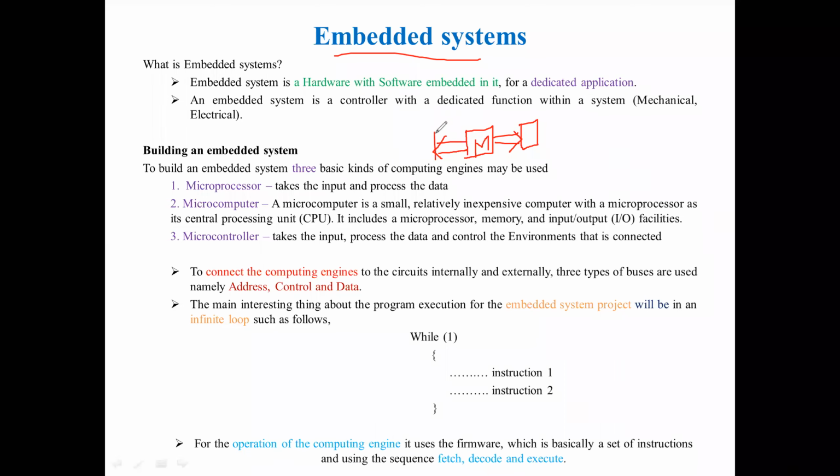Let me take this as input and this as output. Coming to the point, inside the microcontroller or microprocessor there are certain blocks, a number of blocks. These blocks are interfaced, that is connected, by using some lines. What are these lines called?